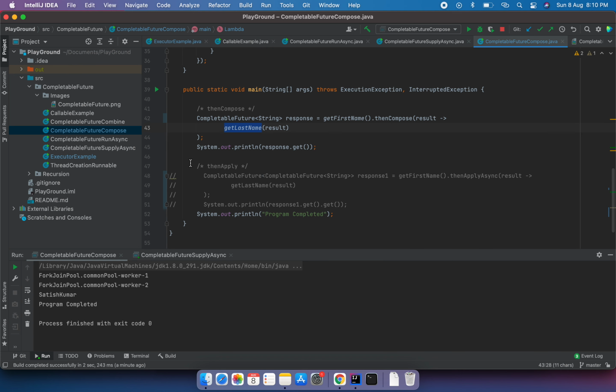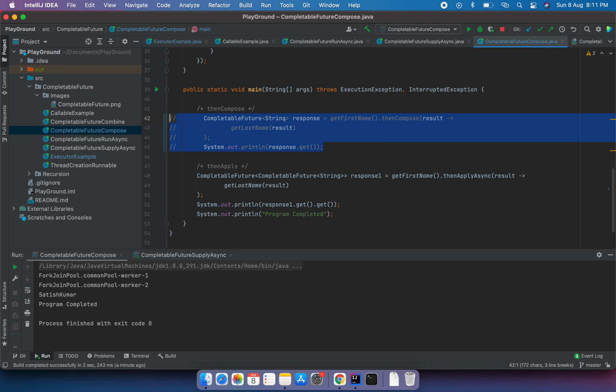We can also do the same thing using thenApply as well. If I comment out this code, we will have the same output, but there is one difference. We will discuss that. Let's rerun this program. Again, a 5 second delay, it will print the last name and the program is completed.